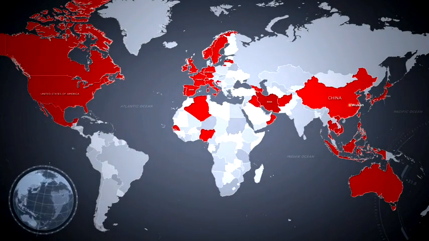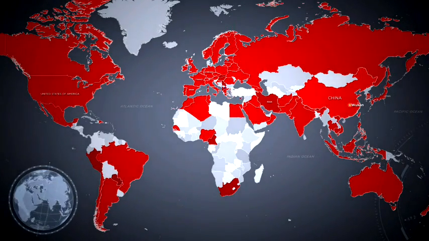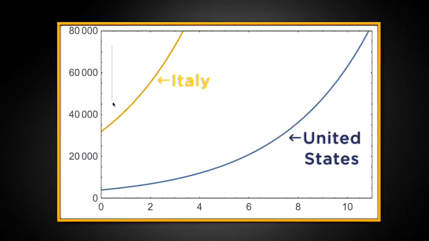but not all at the same time. And because of those delays, it was easy to misinterpret the numbers. At one point, Italy had about 8 times as many cases as the US. That feels like a lot, something like 4,000 in the US, but 32,000 in Italy. But since the numbers were doubling every 2.5 days, here's what that meant.